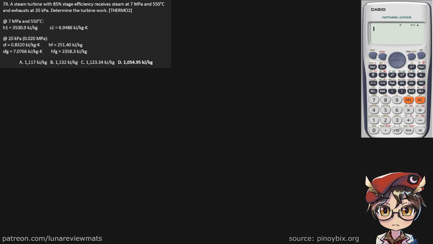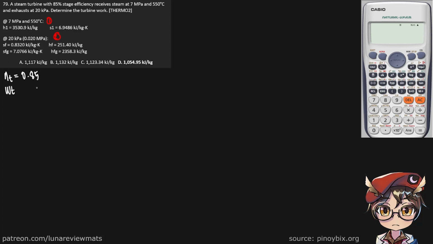A steam turbine with 85% stage efficiency. Let's say that is our turbine efficiency. It receives steam at 7 MPa and 550 C. That's our first state. And exhausts at 20 kPa. Determine the turbine work.